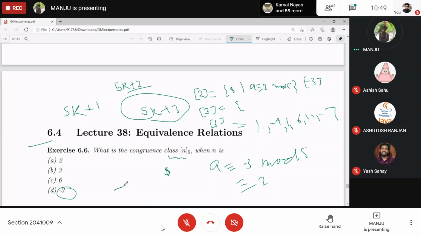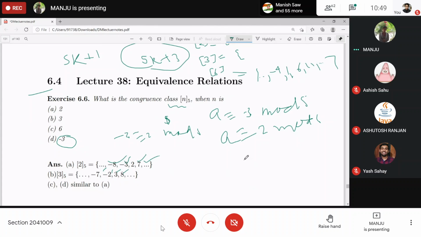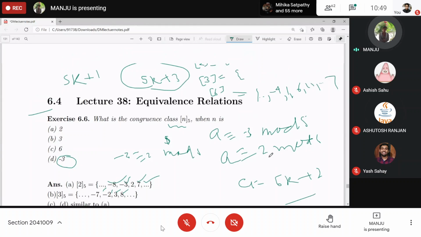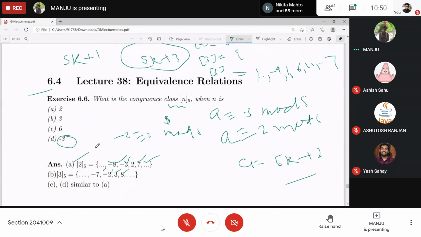Minus 3 and 2 are congruent under modulo 5, so you can replace this one with this one. So a is congruent to 2 modulo 5, and those a will be 5k plus 2, which we have calculated. Clear? Yes, ma'am.